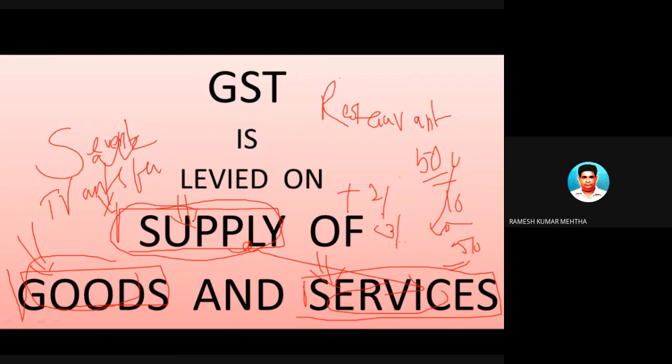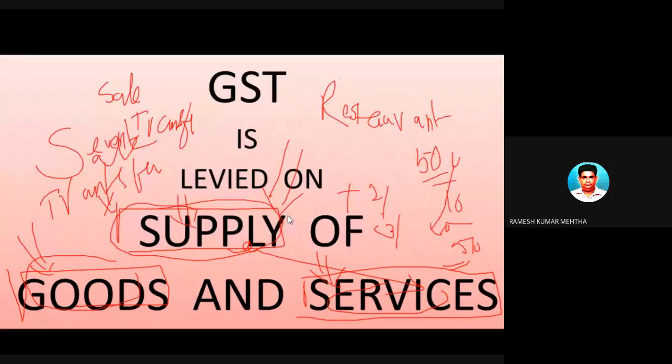There are so many synonyms of supply, but in GST terminology, in the GST Act, we don't find the word transfer or sale, but we use the word supply. So the tax incidence is on supply of goods and services.